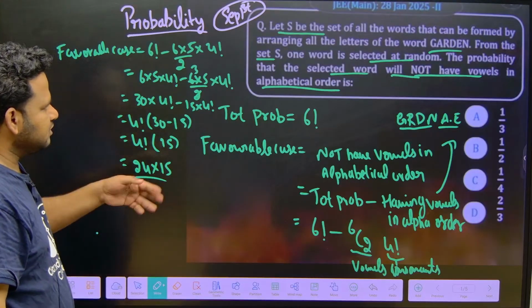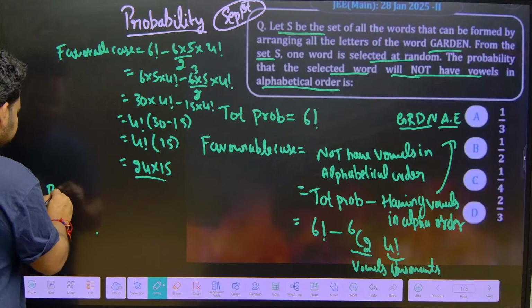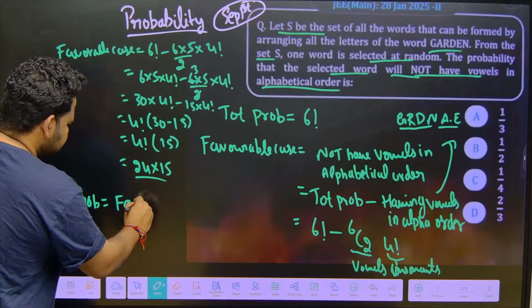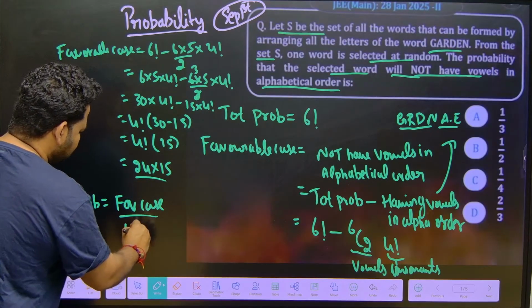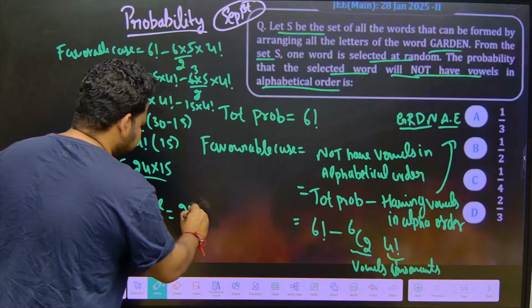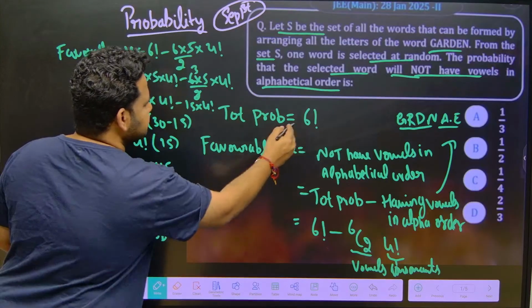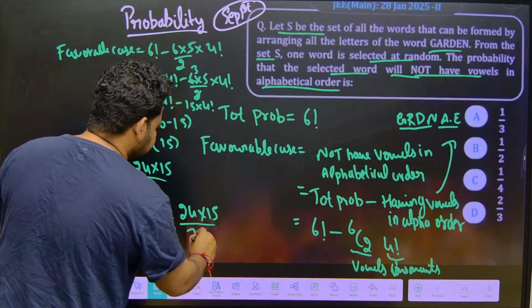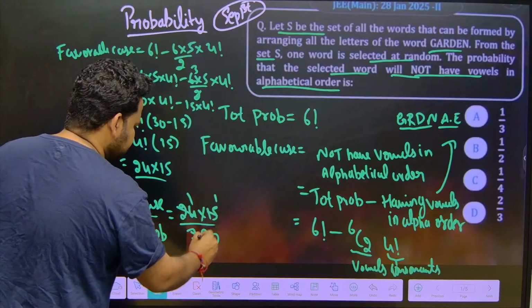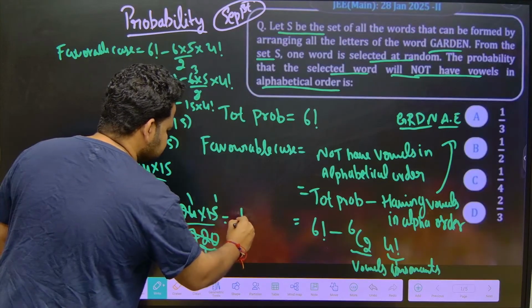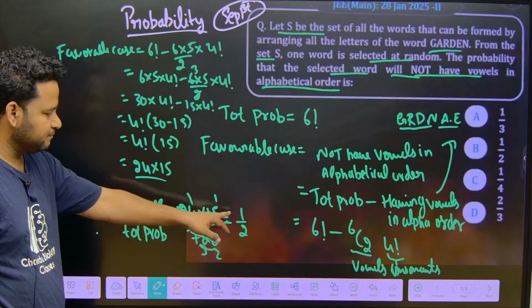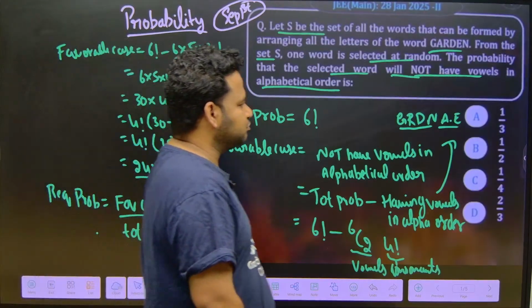So the required probability is equal to favorable case divided by total cases, correct? That is nothing but 24 into 15 by total cases, which is 6 factorial. 6 factorial I can write as 720. So 24 1s are 24, 24 3s are 72, and 15 1s are 15, 15 2s are 30. So we will get 1 by 2, which is nothing but option B, the right answer to this question.